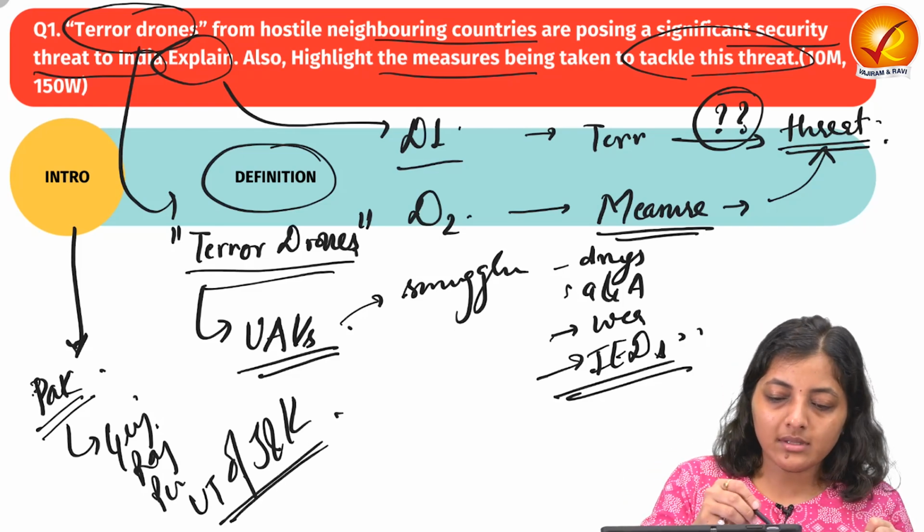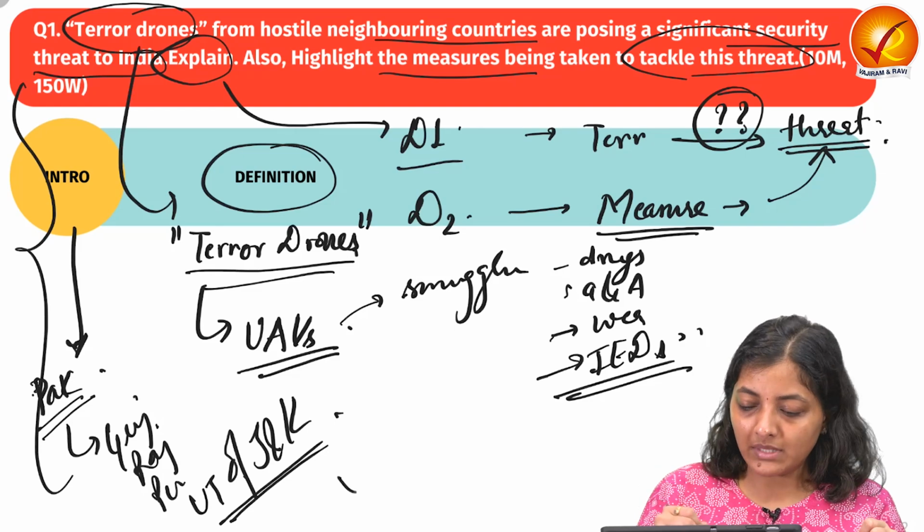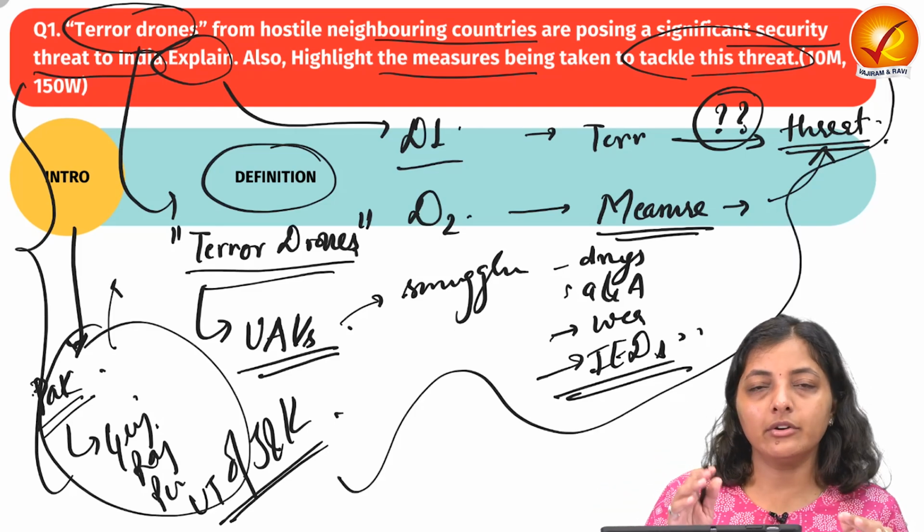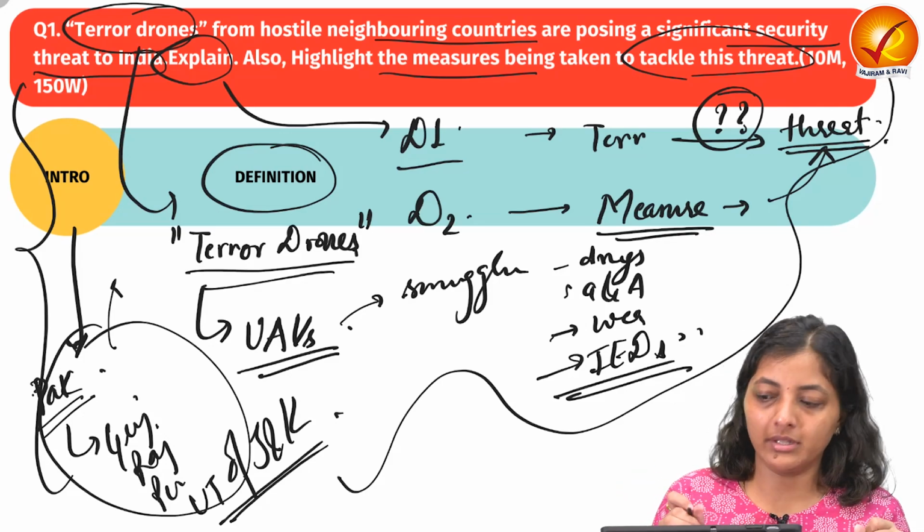This way you can set the context, by giving an example of how terror drones are posing a threat to internal security.